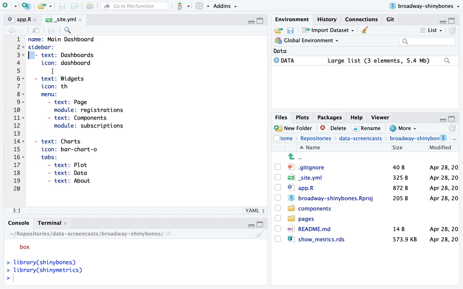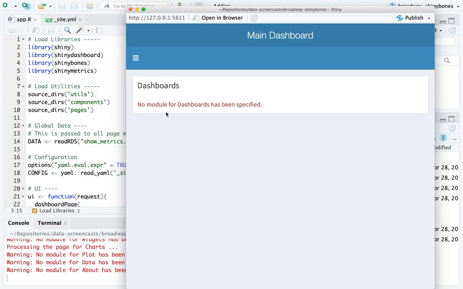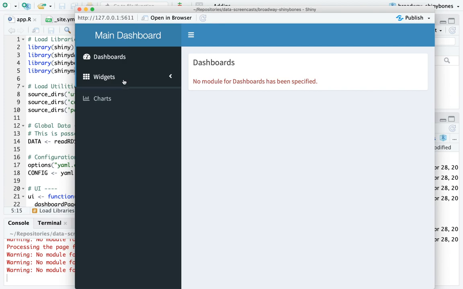If you haven't seen YAML before, YAML is this format where it says, here's a list, here are items within it. And then I go to app and run it, and what this actually does is it creates a Shiny dashboard with those components.